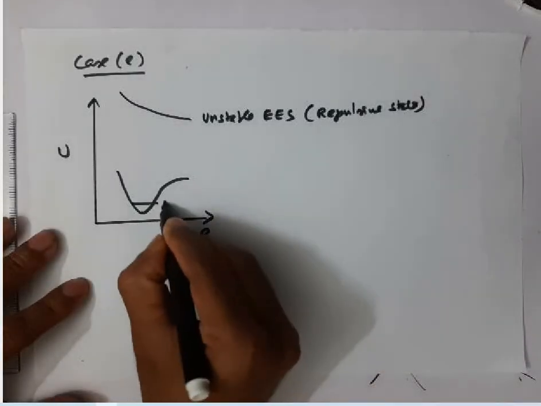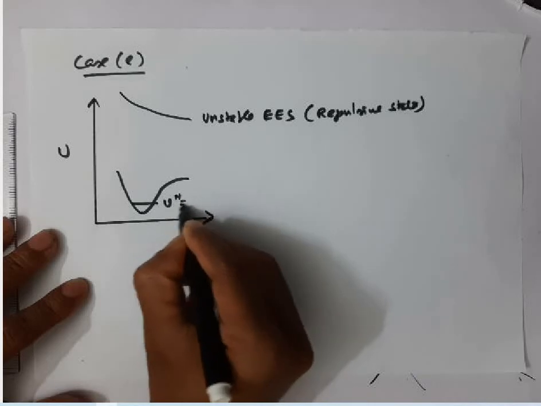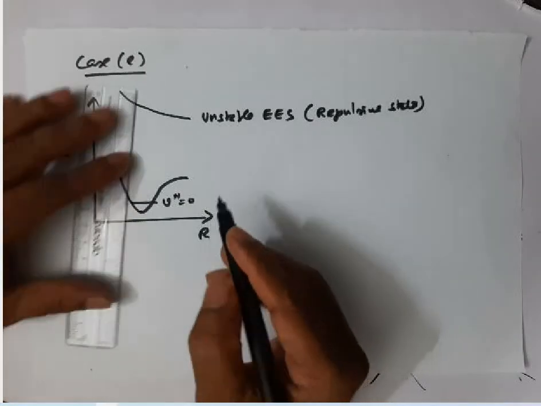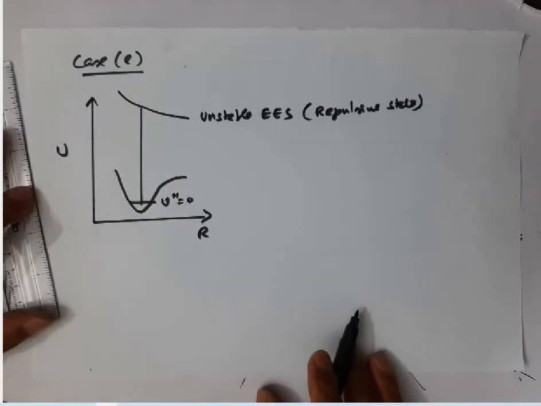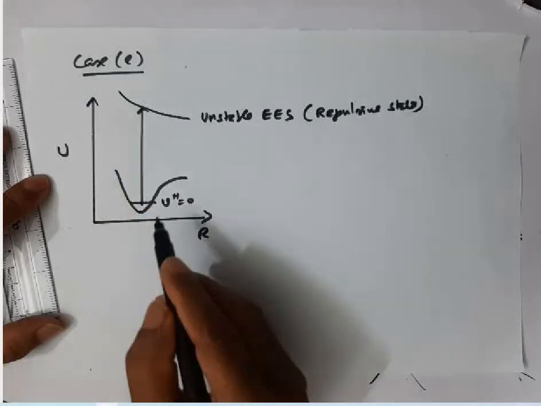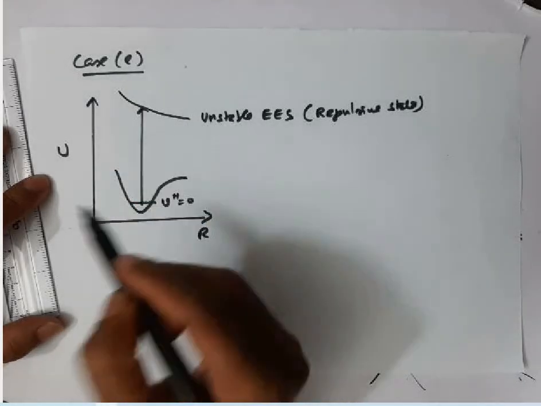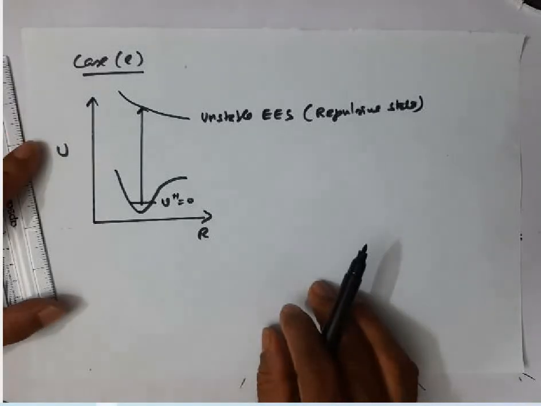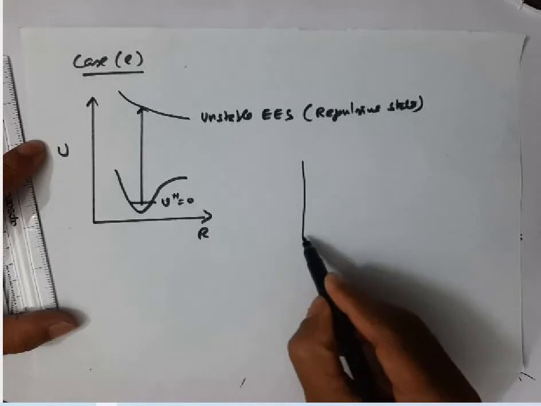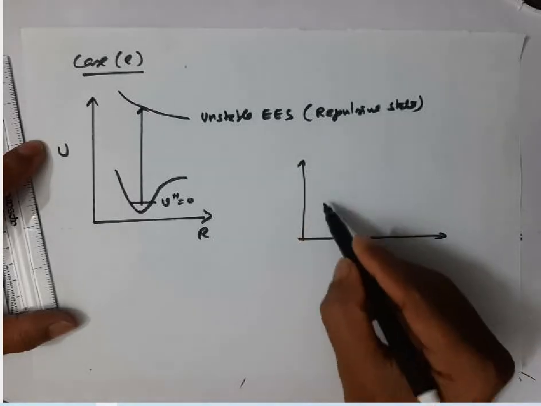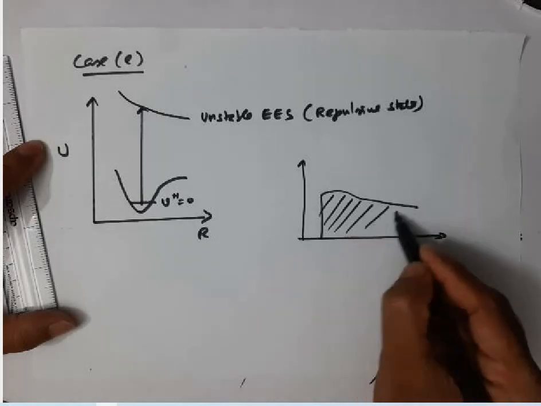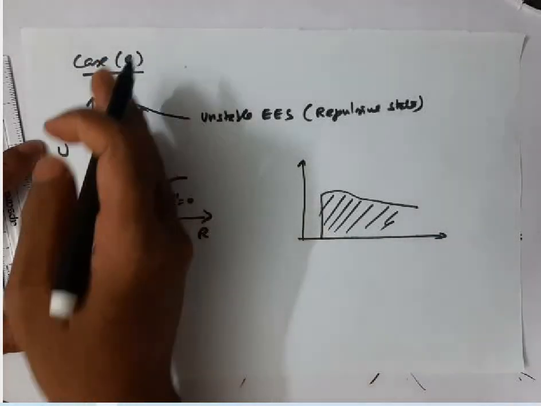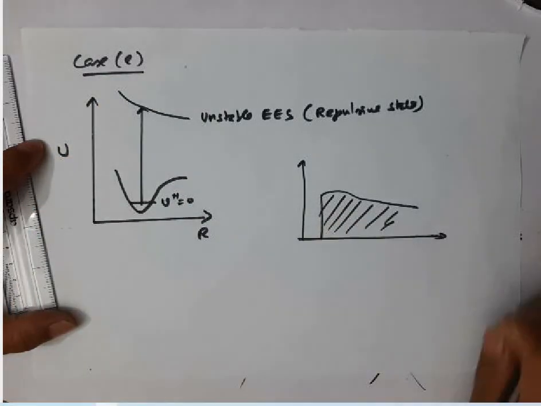So in this case, when a transition takes place from v double prime 0 to this state, what will happen? The molecule will dissociate. The molecule simply dissociates, because these states are unstable states. The molecule will dissociate readily. So in this case the spectrum will appear with a continuum. You'll never get any quantized vibration lines here. You'll always get a continuum.